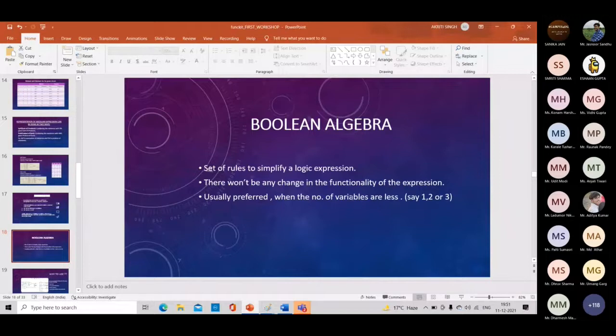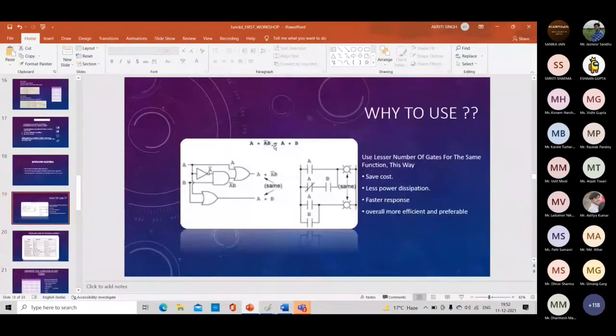Okay, so here is an example. Why minimize? Why don't we use the expression directly? Look, A plus A complement dot B equals A plus B. These both are equal. I will prove it in the later slides, but just believe it for now. A plus A complement B uses 3 logic gates, and A plus B uses only 1 logic gate. So in the first case, you use more gates. It will take more time, more money, and have less efficiency. But in the second case, it will take less time, less money, and have more efficiency. That's why we use minimization.